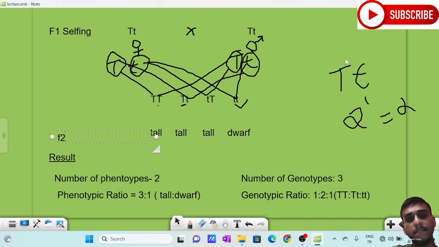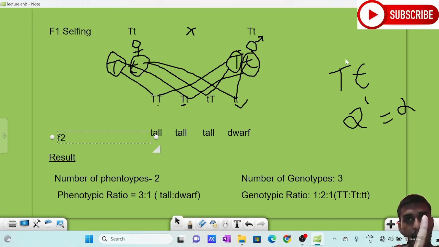That is the conclusion we should make from here. In the first generation, the dwarf form was missing. But in the next generation, when we self it, the character has reappeared, which means we can conclude two laws from here.